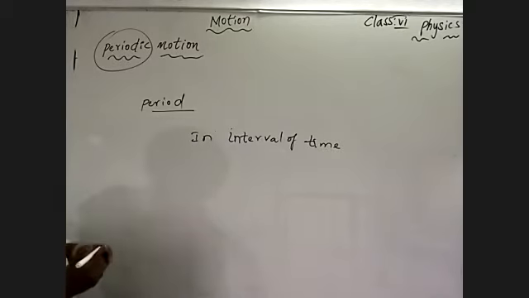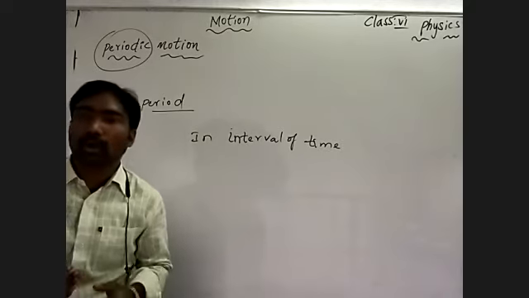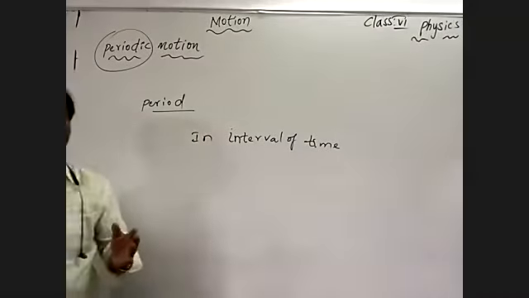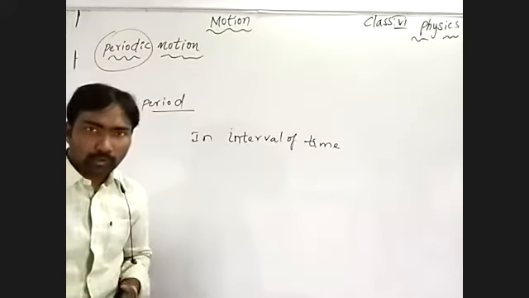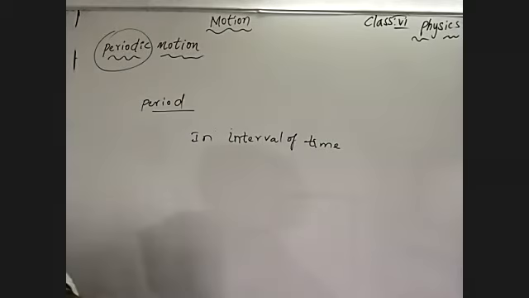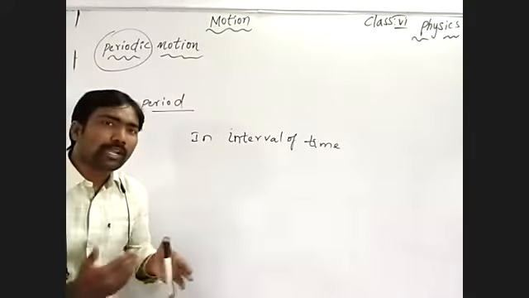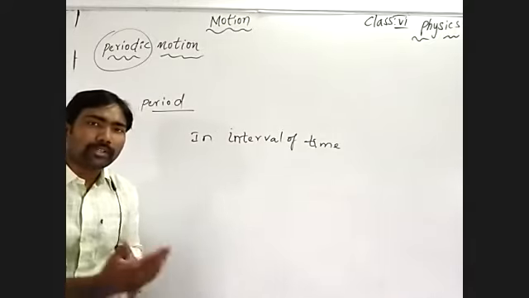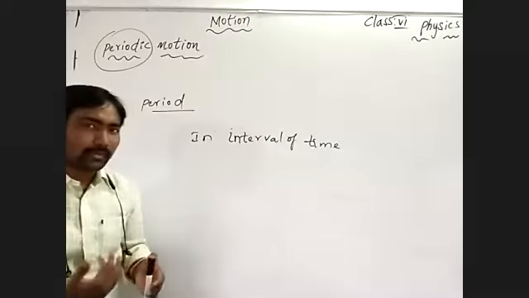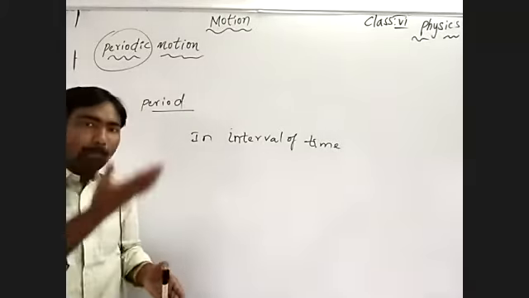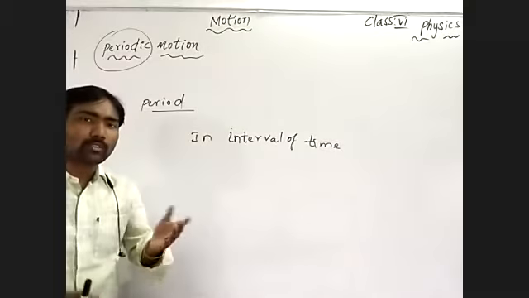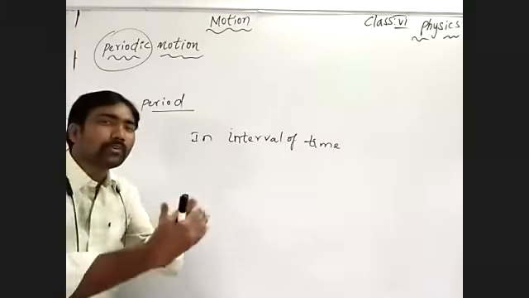So the body which is moving, or the body which possesses to and fro motion, you can say is moving in a periodic motion. To and fro means to move front and back, or to move up and down, in an equal interval of time.